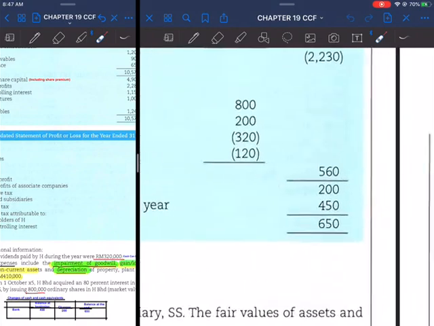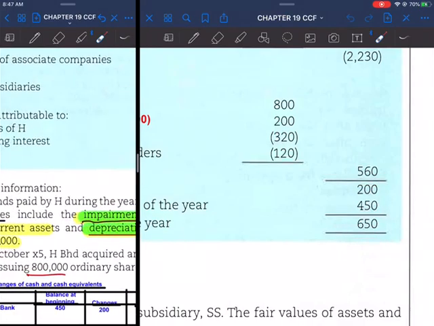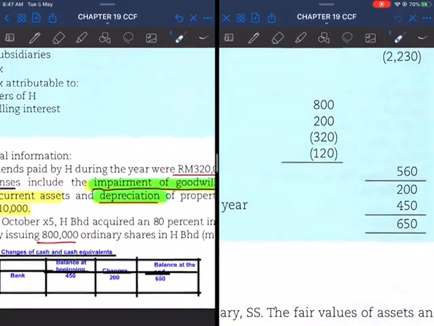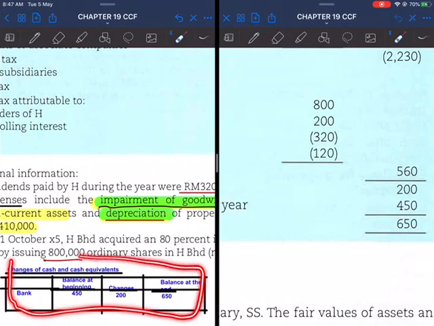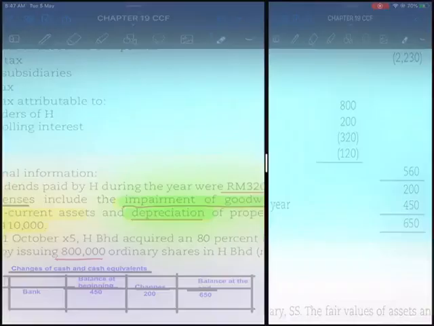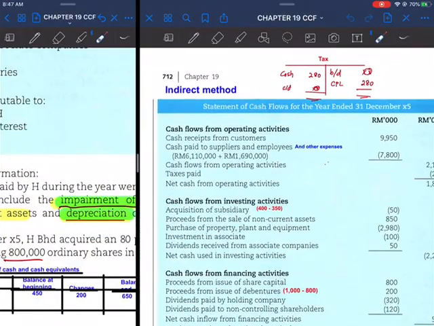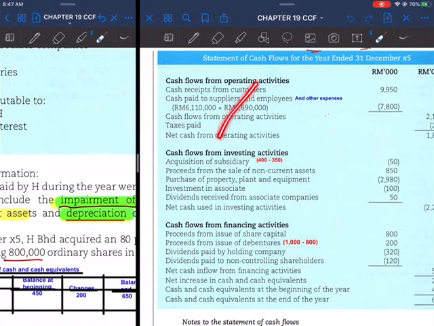and also cash and cash equivalent at beginning, and cash and cash equivalent at the end. So this part here you can directly enter in this section because you have already calculated the cash flow here. You just put this figure into here, here and here. So this is your cash flow statement, the skeleton. The detail items you just leave blank, because we're going to find those out one by one.